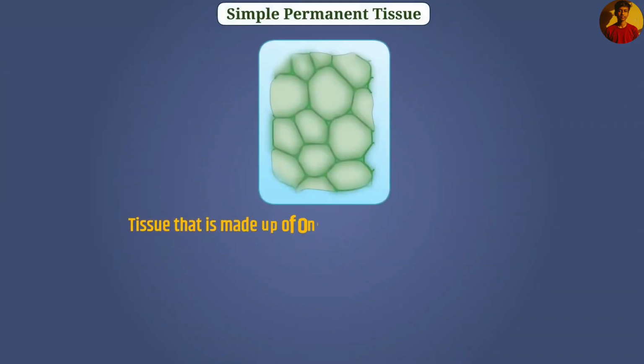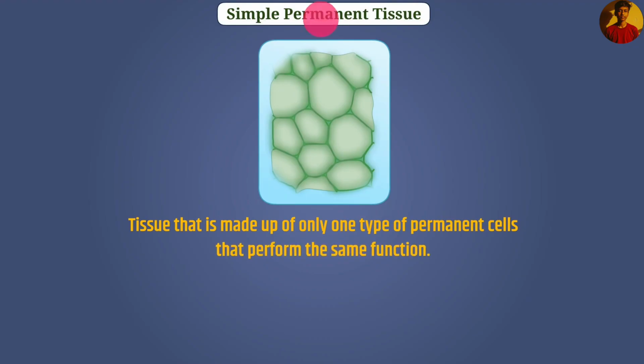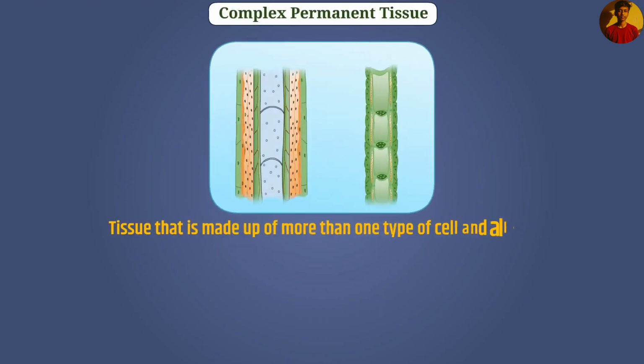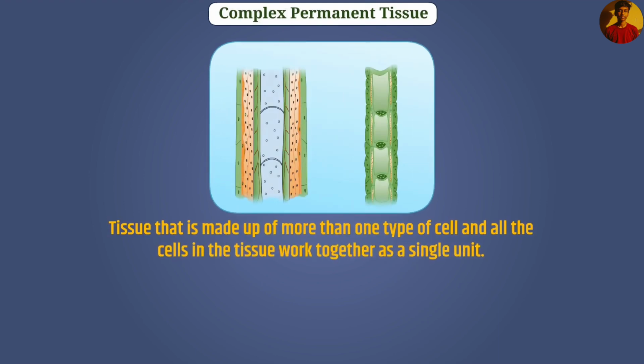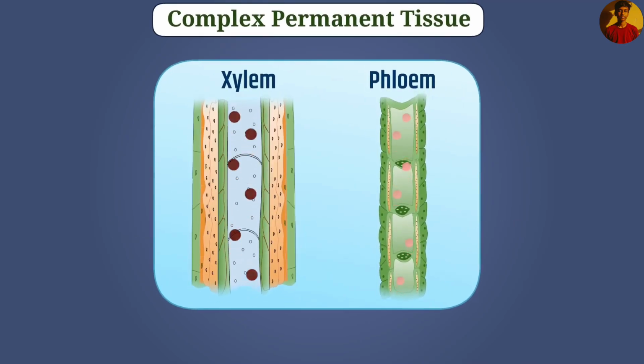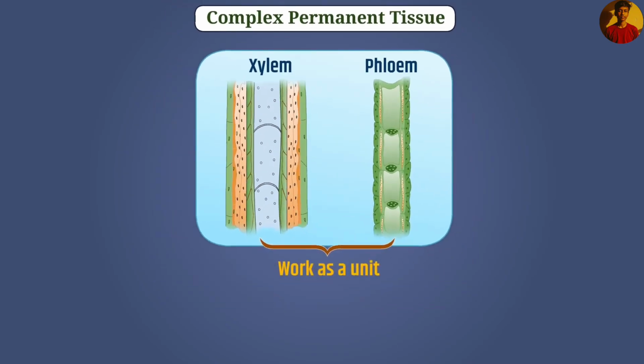Tissue that is made up of only one type of permanent cells that perform the same function is called simple permanent tissue. In contrast, the tissue that is made up of more than one type of cells, and all the cells in the tissue work together as a single unit, is called complex permanent tissue. For example, xylem and phloem are complex permanent tissue. In plants, xylem and phloem do transportation. Both together work as a unit and form a vascular bundle. That's why these are called vascular tissue.